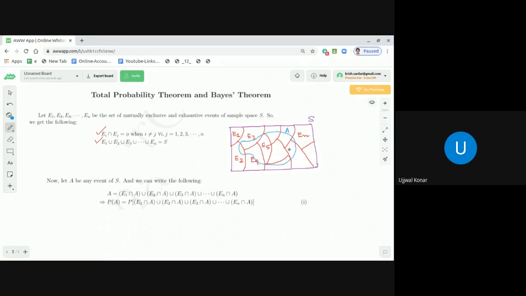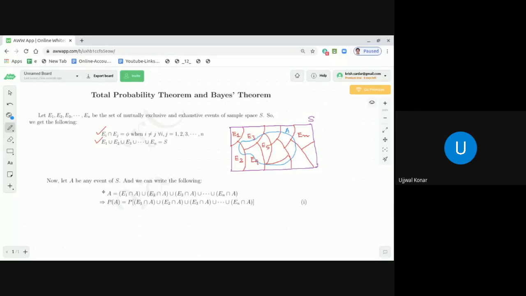If you look at the set A, which I have given as a Venn diagram in blue color, you can construct it by taking the intersection of the set A with all of these sets E1, E2 up to En, and then taking the union among them. Then you get the set A.